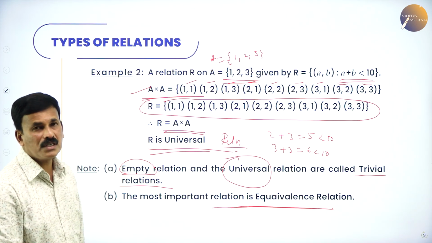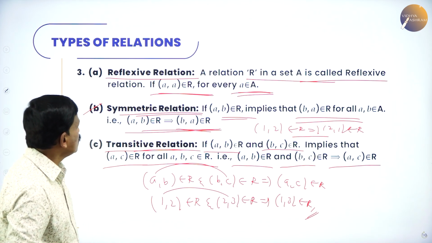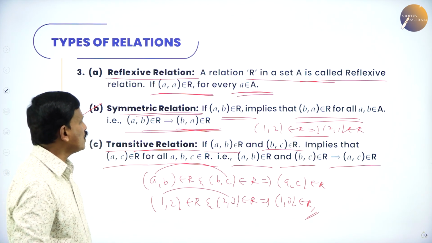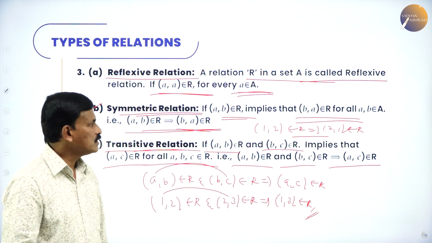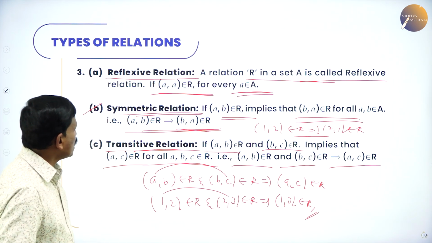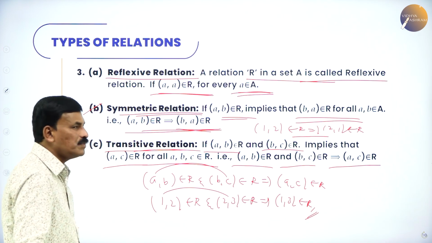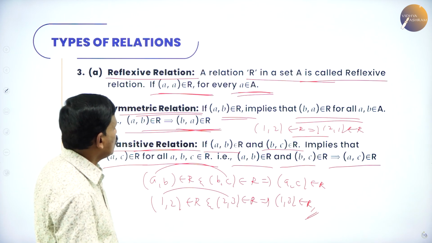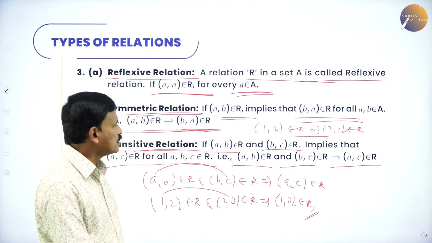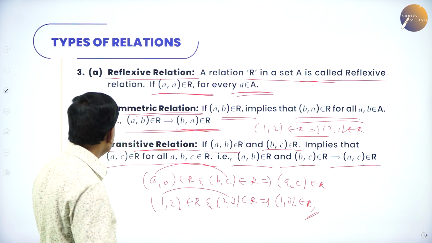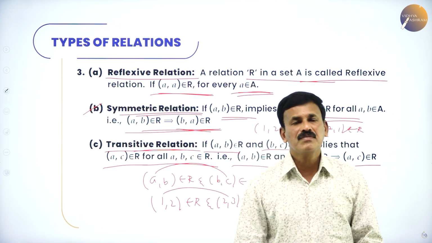Now the third type of relation is the reflexive relation: (a, a) belongs to R. The symmetric relation is: for all a, b belonging to the set A, (a, b) belongs to R implies (b, a) also belongs to R. The transitive relation is: if (a, b) belongs to R and (b, c) belongs to R implies (a, c) also belongs to R for all a, b, c belonging to the set A. Then it is called transitive. If these three properties are satisfied, then the relation R is called an equivalence relation.